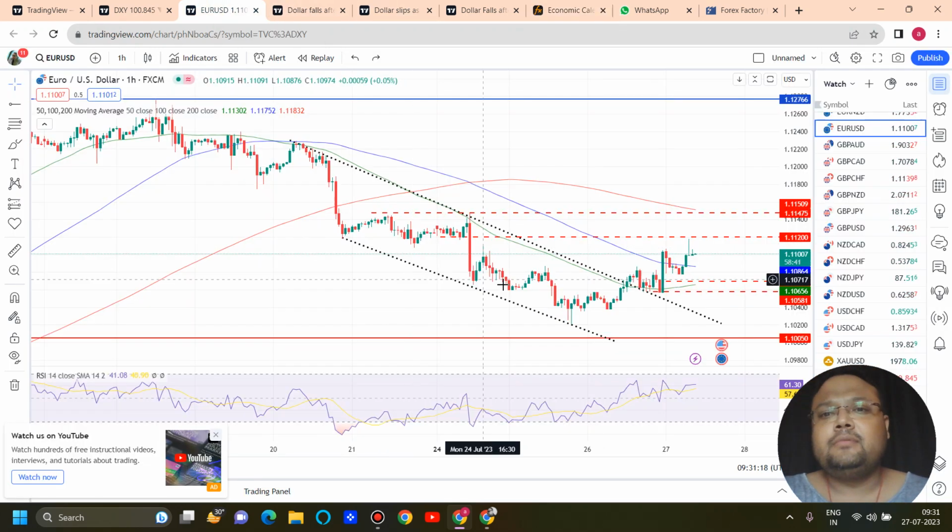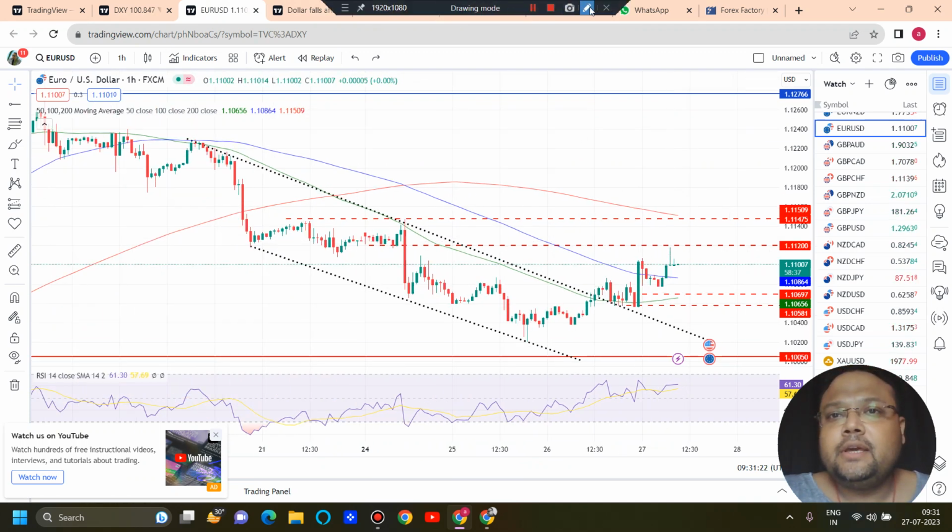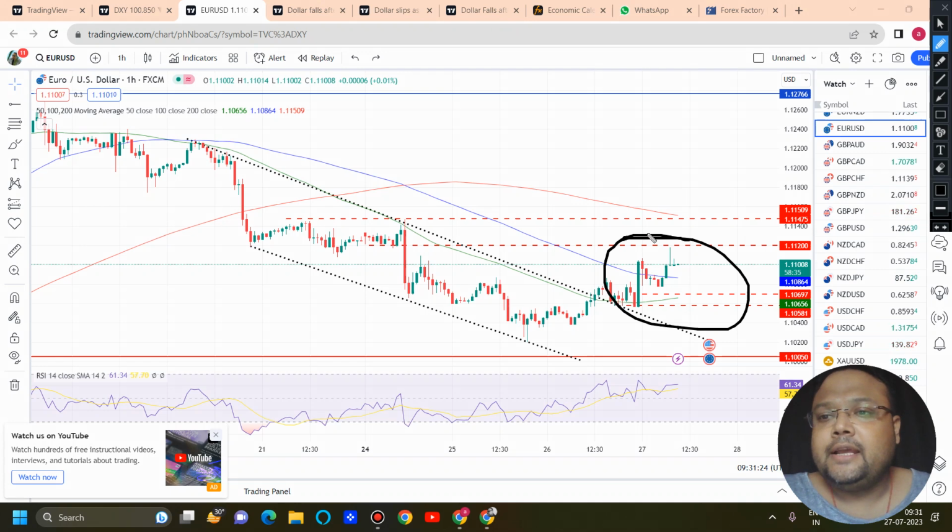Now let's talk about the chart of Euro USD. Euro USD is right now standing at 1.1100. This is the current market price here. If you have a buy position, be on the trade. If you have a sell position, then also be on the trade. But if you're looking for a fresh position, then please do not enter right now, because your risk to reward ratio will not match.